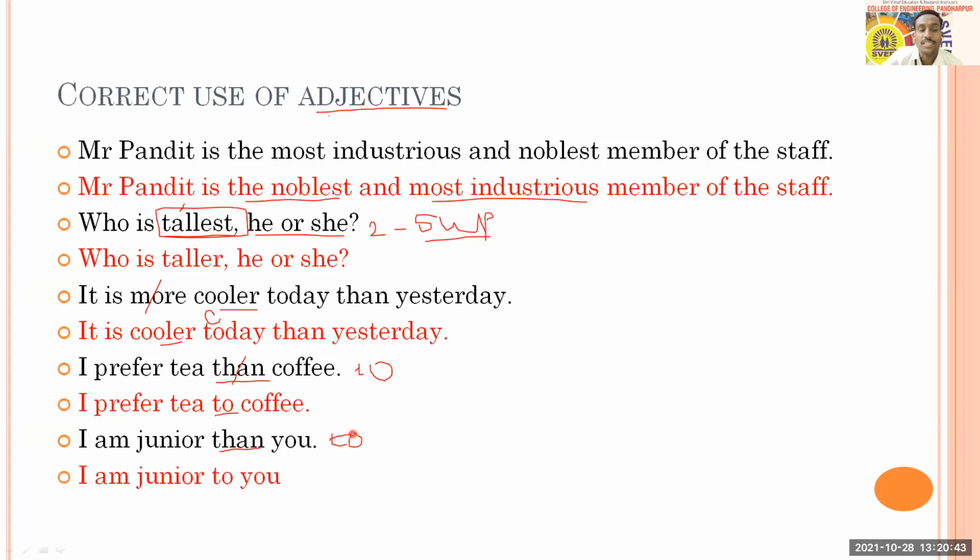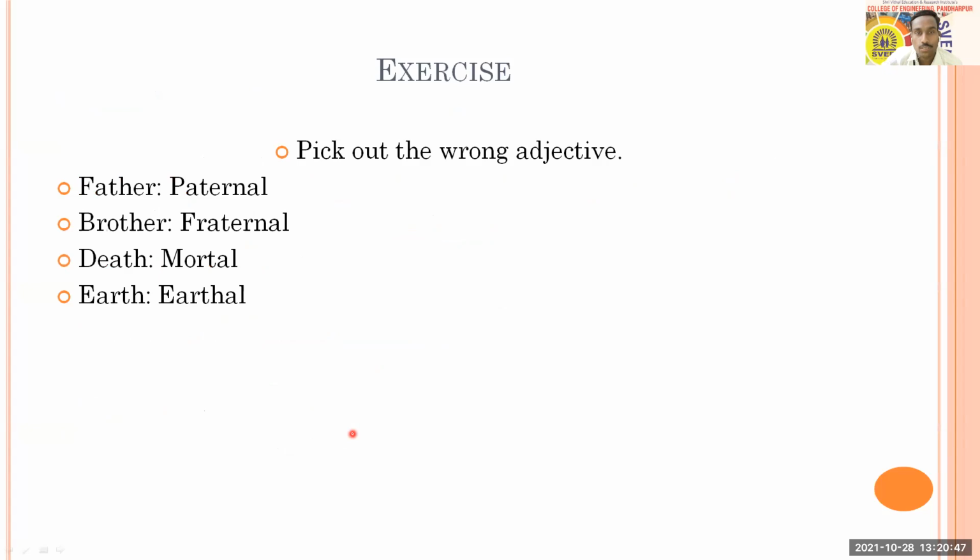So these were some of the examples where you need to use adjectives correctly. Now you have an exercise, and you have to answer here. Pick out the wrong adjective from these options: father, paternal; brother, fraternal; death, mortal; earth, earthal. For this time you can have a poll as well.